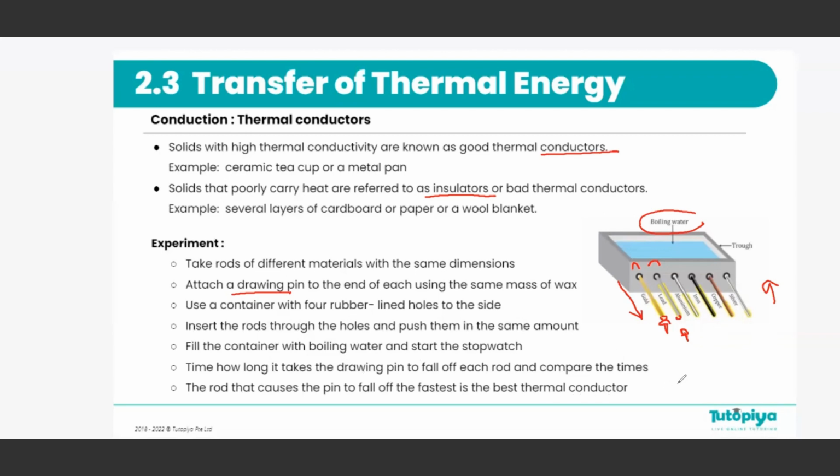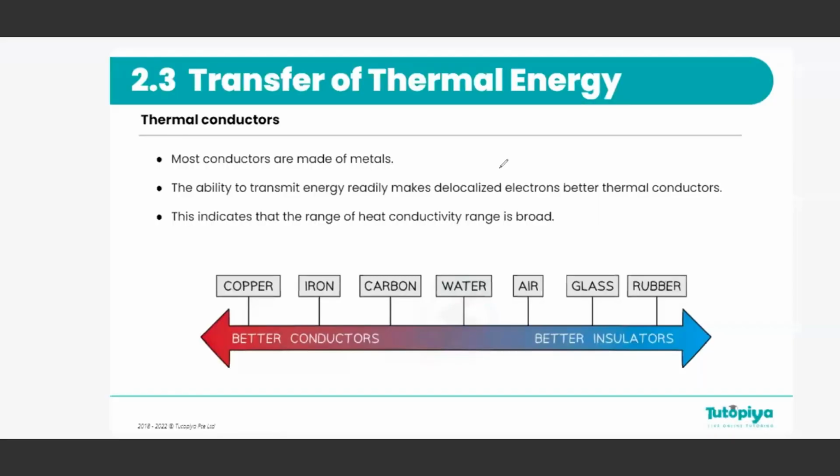Depending on how long it took for the drawing pin to fall, we can arrange these materials from most conductive to least conductive order. Now, an interesting fact is good conductors are always made out of metals. Most of the good conductors are metals. And we can generally say that metals are great heat conductors.